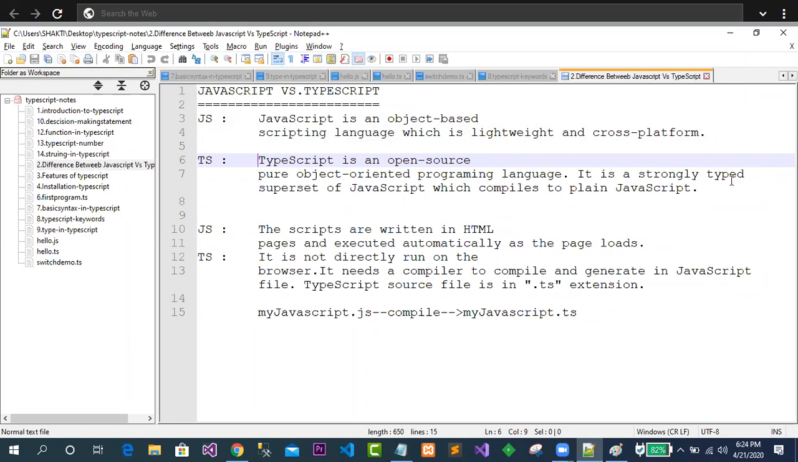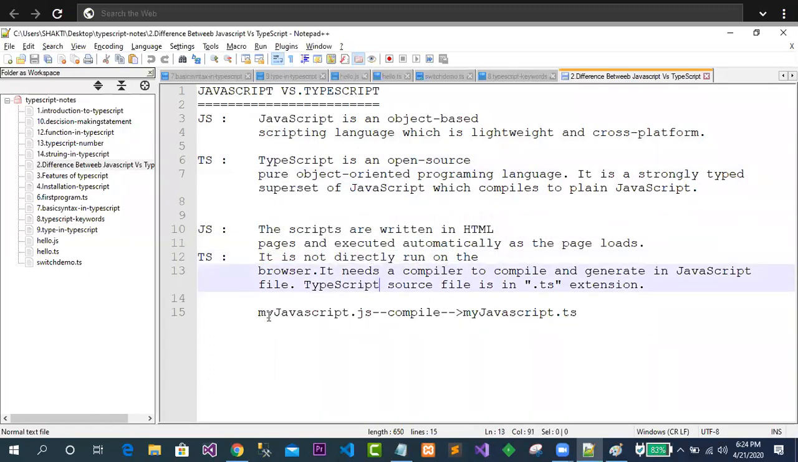We can simply say it is strongly typed, yes, but JavaScript is loosely typed. It is a strongly typed superset of JavaScript, which compiles into JavaScript code. Quite easy to understand. JS is telling what? The scripts are written in an HTML page and executed automatically as the page loads. But TS is not directly running.